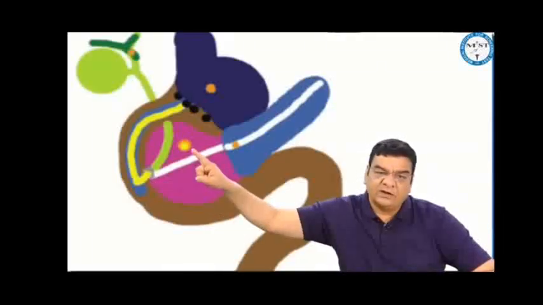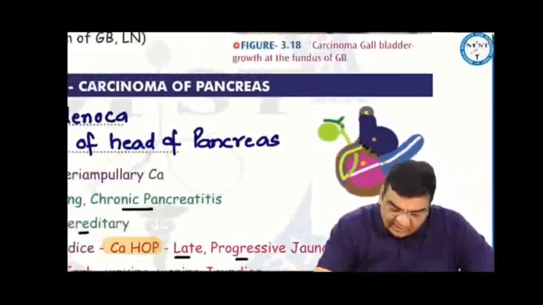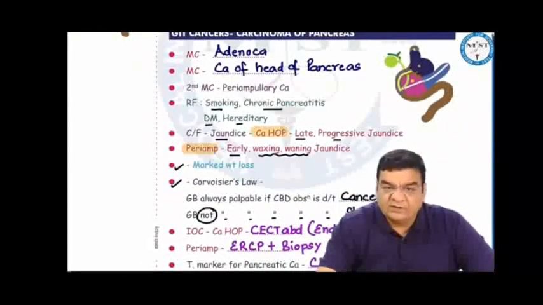But periampullary carcinomas, which are less common, present to us early because they can create a traffic jam in the CBD early. Since they present early, they can be diagnosed and treated early. So periampullary cancers have a better prognosis than head pancreatic cancers. Most commonly, they are associated with smoking, chronic pancreatitis, hereditary factors, and diabetes. Most commonly, they present with jaundice.